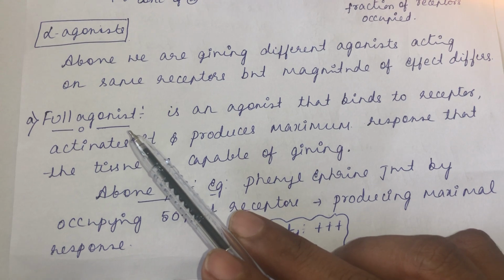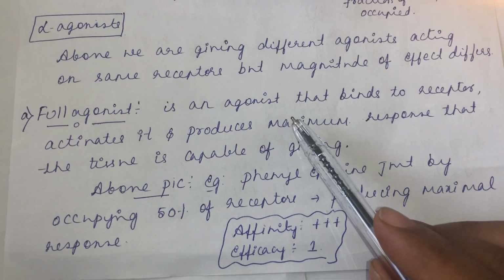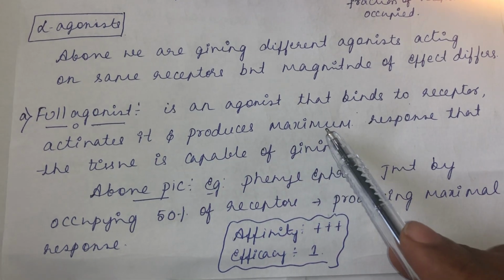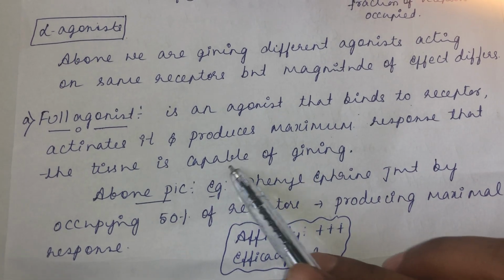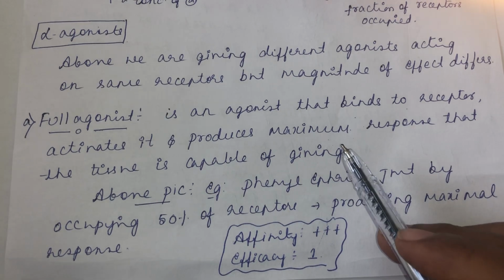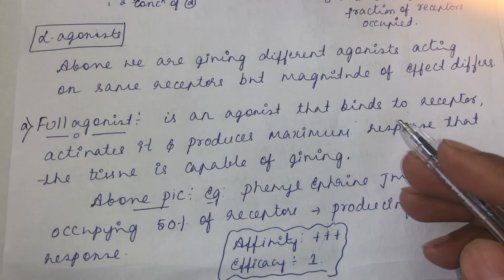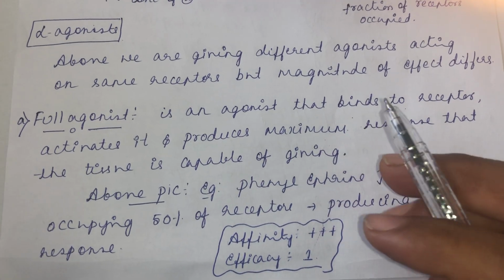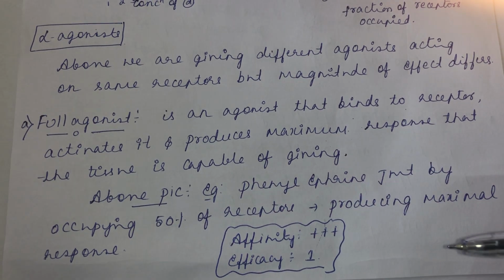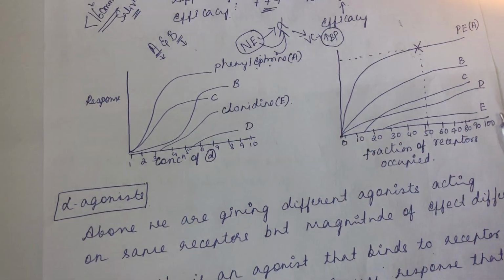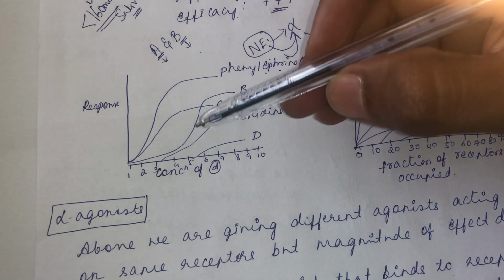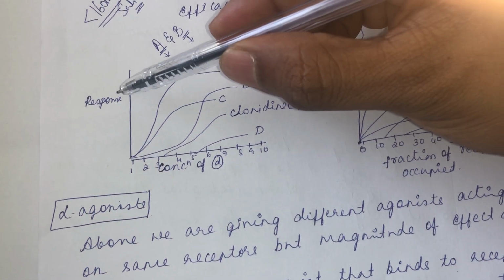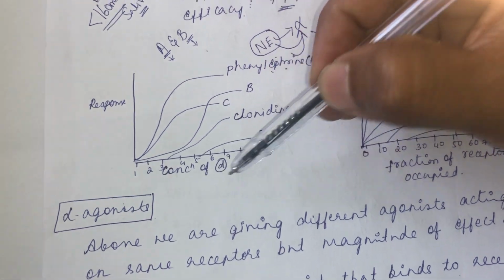See, what do you mean by full agonist? A full agonist is an agonist that binds to the receptor, activates it, and produces the maximum response that the tissue is capable of giving. So, if a tissue is capable of eliciting 100% response, and an agonist derives 100% out of the tissue, then that drug we call a full agonist. See, for example here, this is a graph where the x-axis is the concentration of drug you are giving, and the y-axis is the response of the drug according to the concentration of the drug.